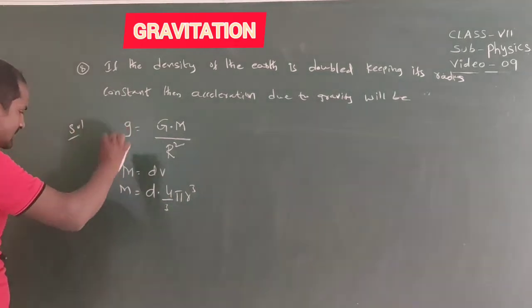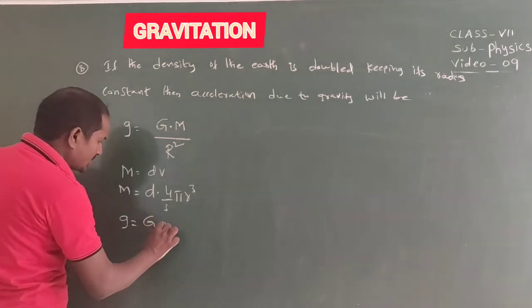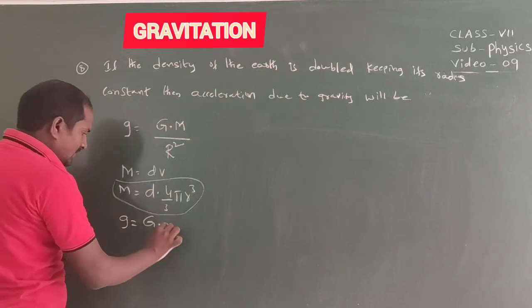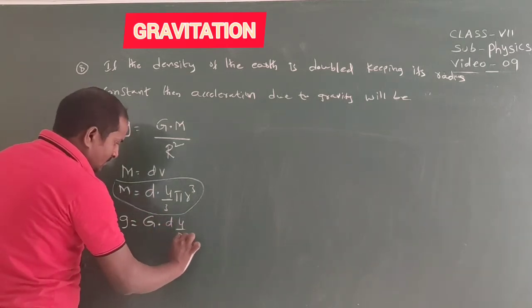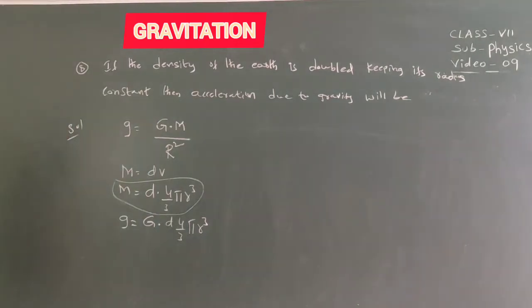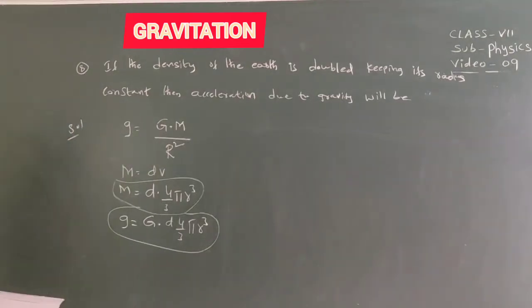Now you substitute here small g equal to G into, in the place of M we can write here D into 4 by 3 pi r cube.